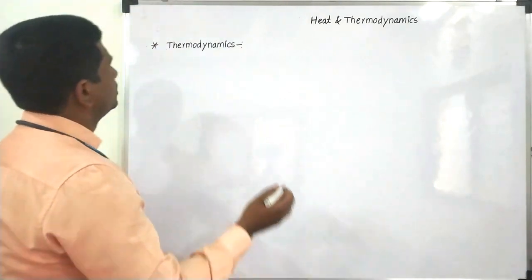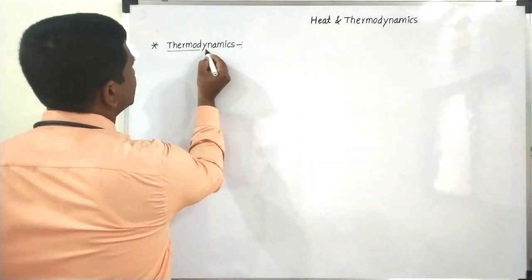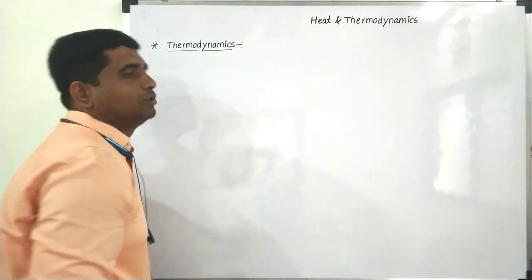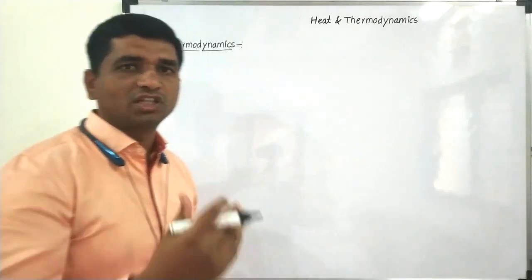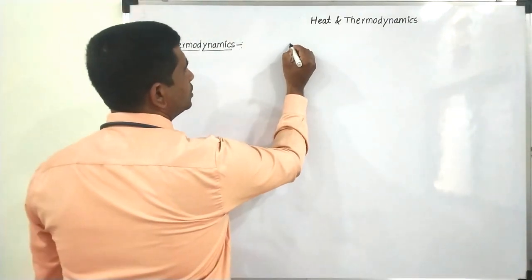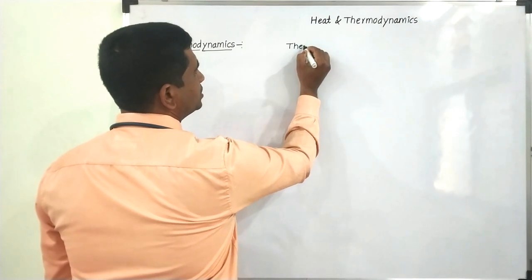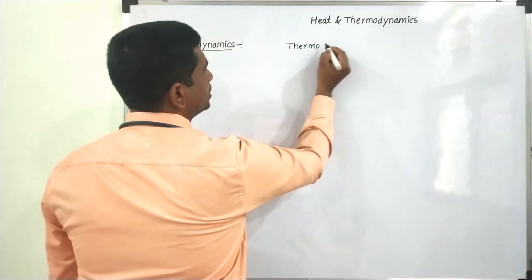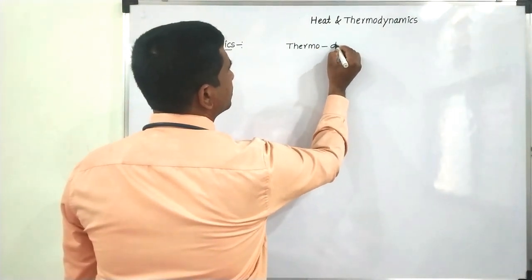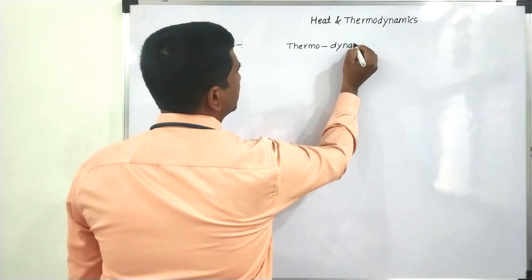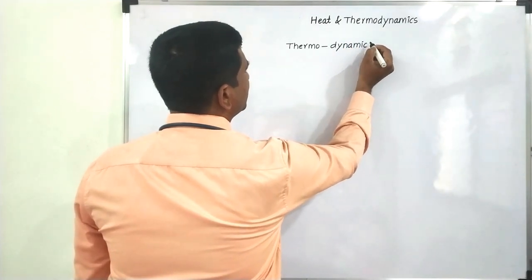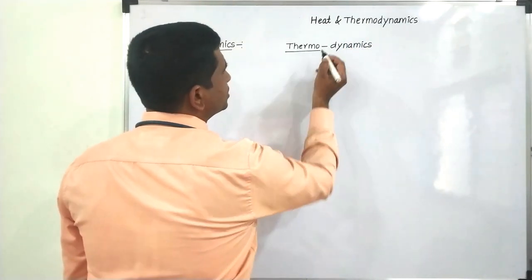If you consider the term thermodynamics, it can be broken into two parts, that is thermo and dynamics. This word is derived from the two words, thermo and dynamics. So what is this thermo?